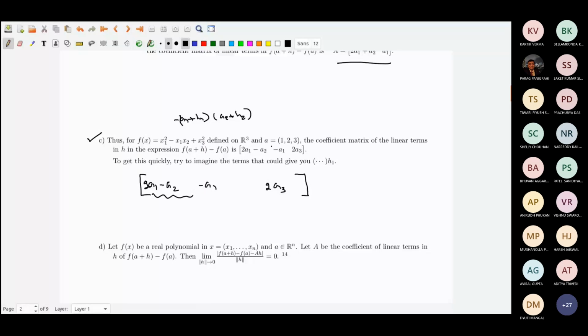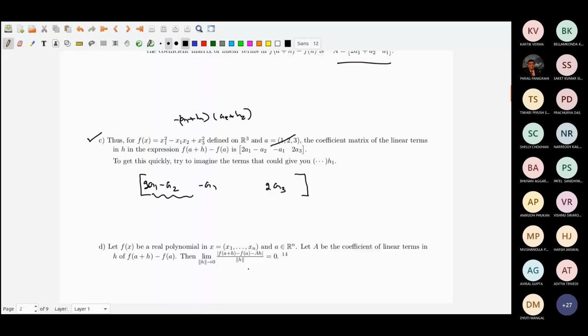So a belongs to Rn. Let A be the coefficient of the linear terms of f(a+h) − f(a). Then the limit as norm of h goes to 0 of the absolute value of f(a+h) − f(a) − Ah, divided by norm of h, is equal to 0.